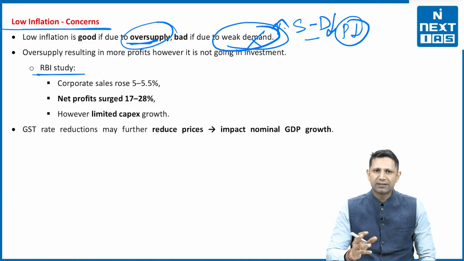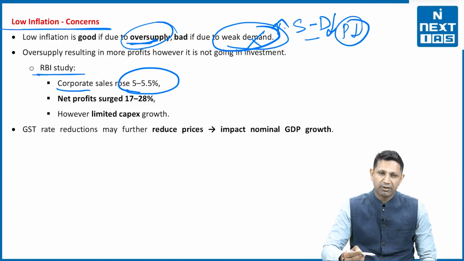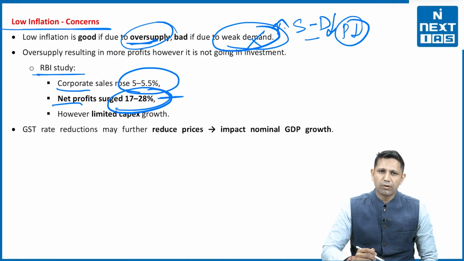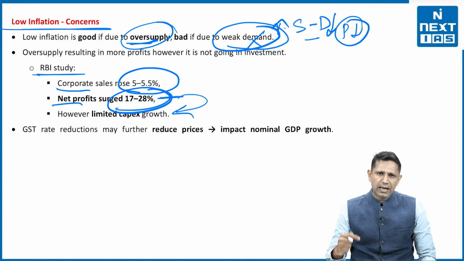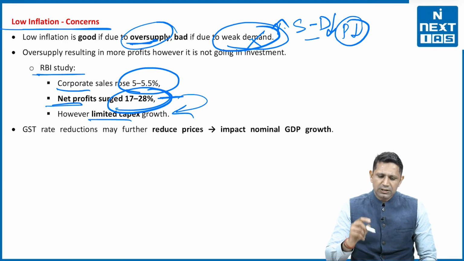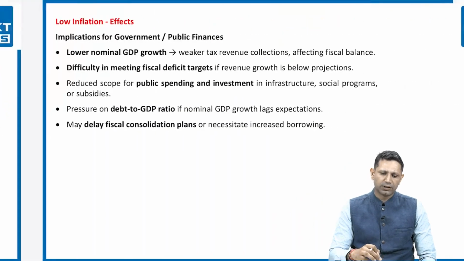Now, if we see, RBI study has pointed out that the corporate sales have risen from 5.5 to 5.5%. There has been net profit surge of 7 to 28%. But the problem is that this profit growth is not getting converted into capex growth. That means there is no capital expenditure in the economy in spite of having more profits. So that is a problem for us. If the capital expenditure is not there, that means new capacity is not being added in our economy. So that is the point of concern for us when we are having this low inflation.